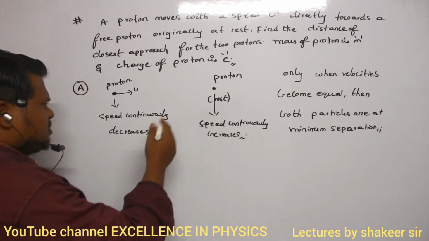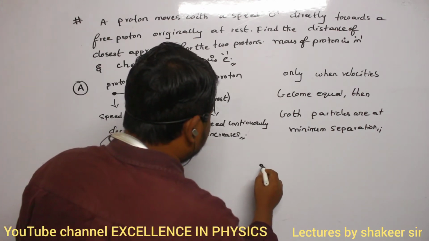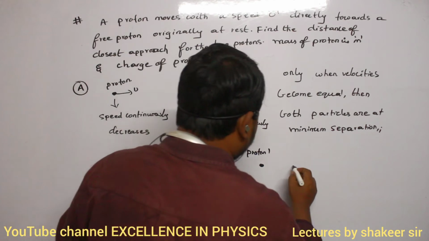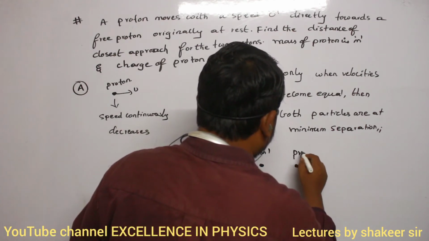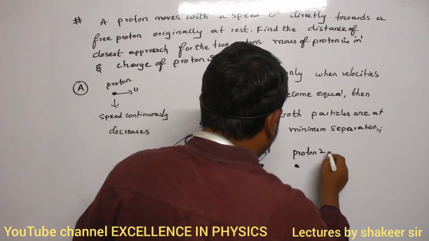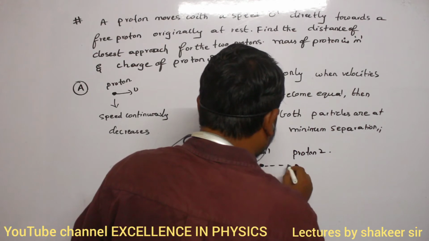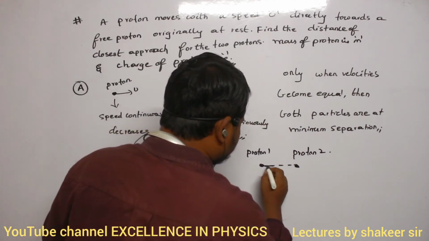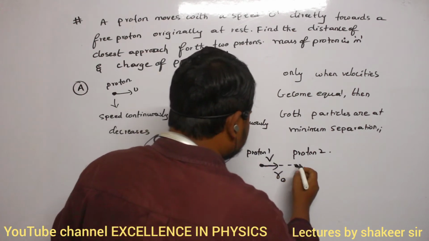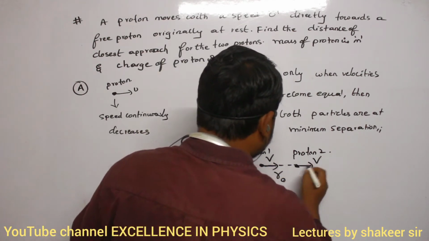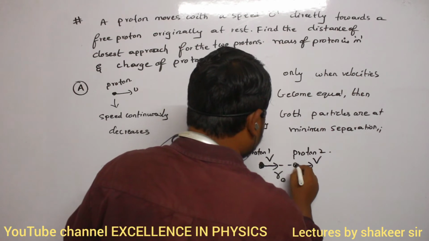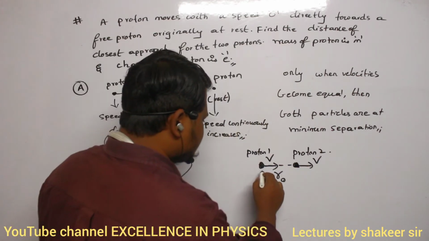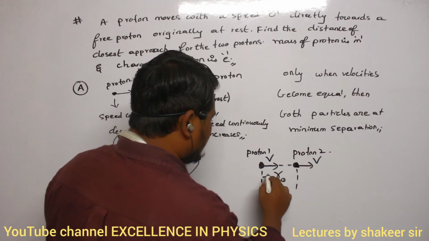Clear? So let us consider somewhere this is proton number 1, and somewhere here this is proton number 2. They are present at a minimum separation of r naught. What is the velocity of this particle? Velocity of this particle is v. Velocity of this particle is also v only. So both of them have the same velocity, and the separation between them will be r naught.